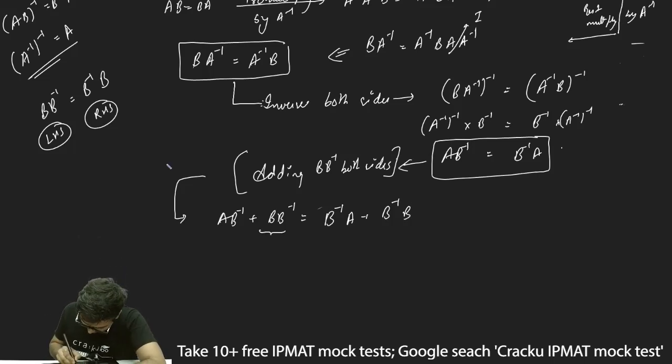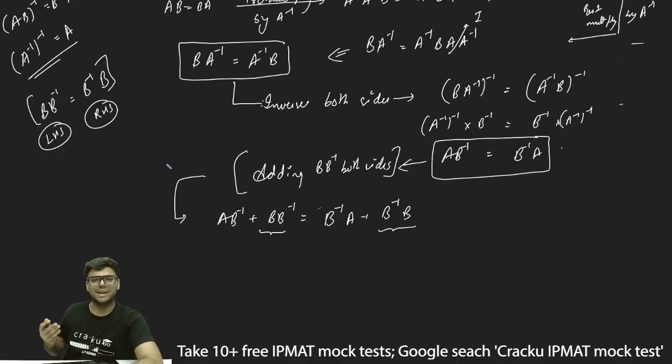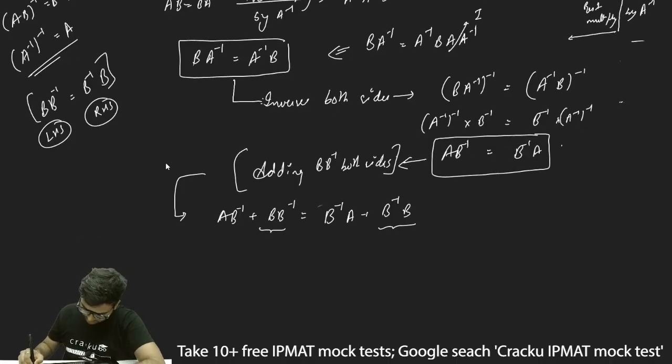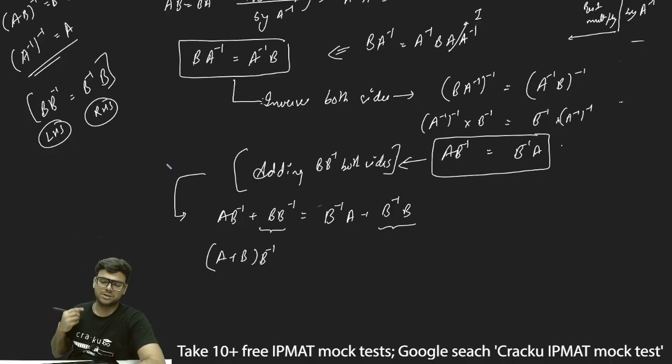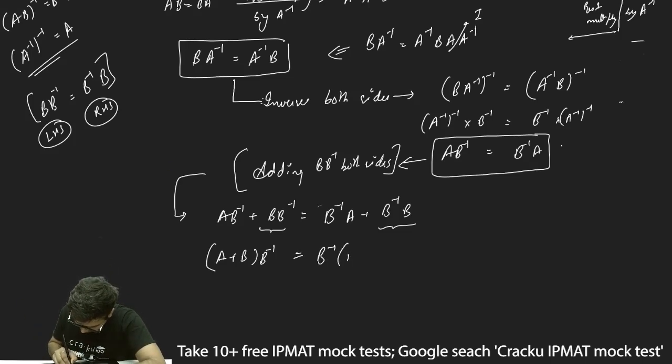Now ultimately I've added this part and this part, but both of them are equal. B into B⁻¹ is equal to B⁻¹ into B. Since both of them are equal, ultimately this will be cancelled out again. So now what I can do, I can take B⁻¹ as common. So (A plus B) into B⁻¹, and B⁻¹ will be in post multiplication because it is already in post multiplication. This will be equal to B⁻¹ into (A plus B).